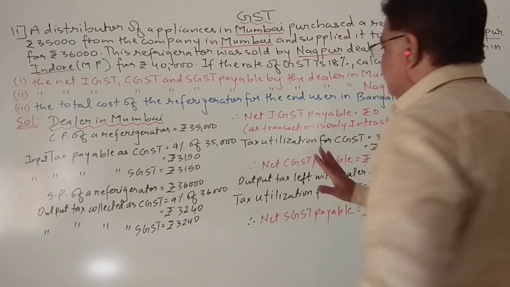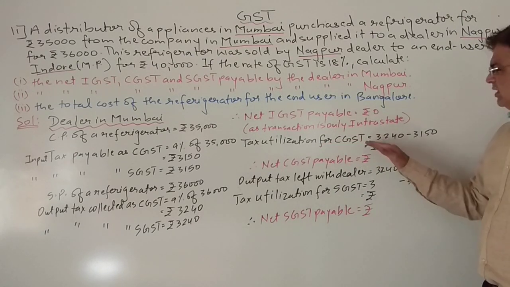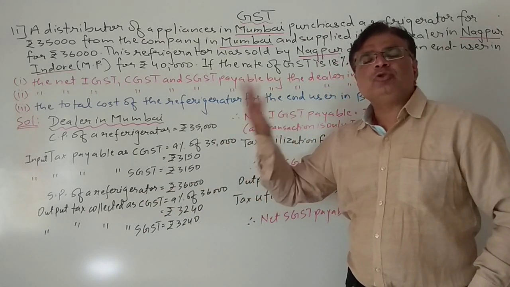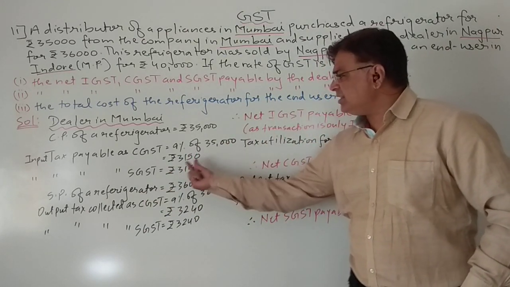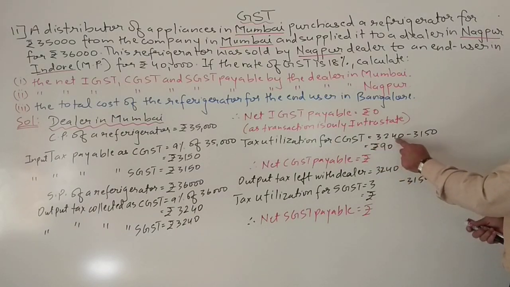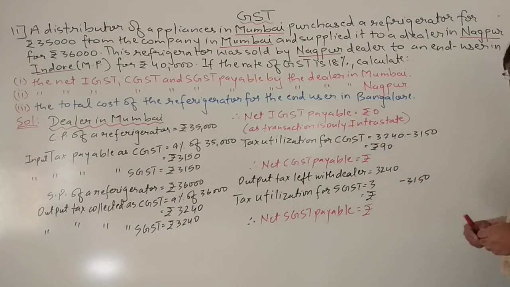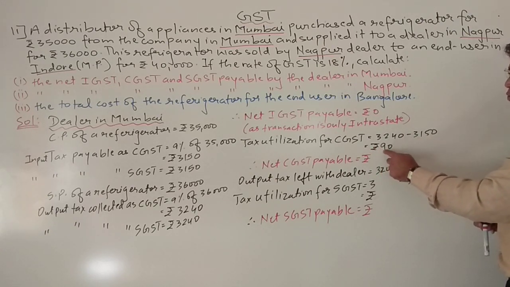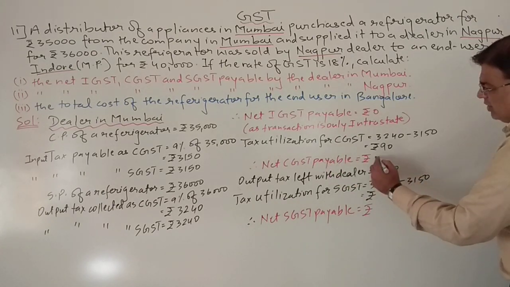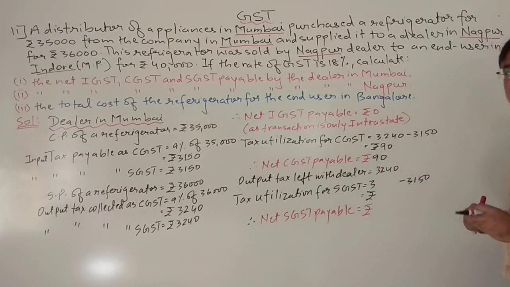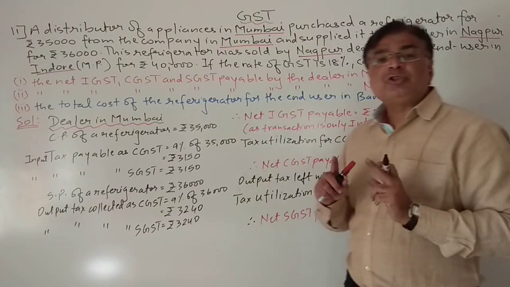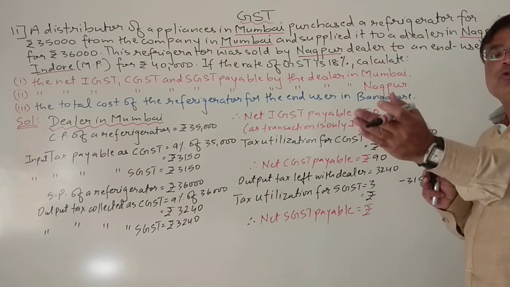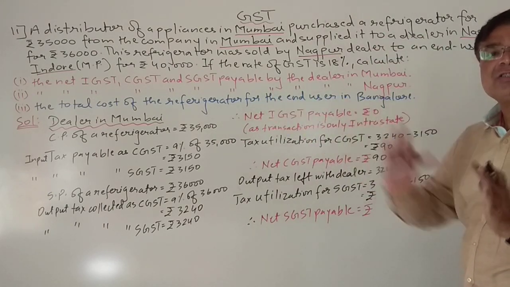Okay, sorry, so a slight change over here. See, in this sum, for the tax utilization, whatever output tax you are collecting as CGST, you can use only for paying the input CGST. So output CGST I have collected as 3240 and input CGST I collected as 3150. So this will be rupees 90. So the net GST payable, sorry, here it will not be 0, it will be rupees 90. Because money should go to the government also, and over here we got 180, so from that 90 goes to the central government and 90 goes to the state government.